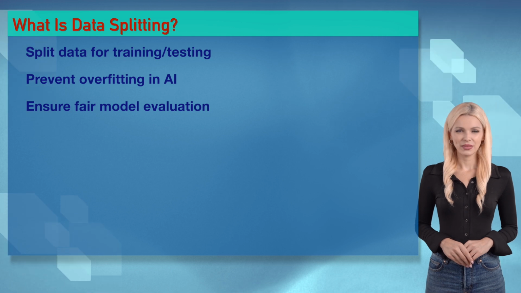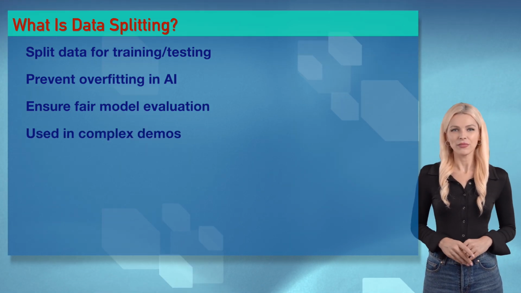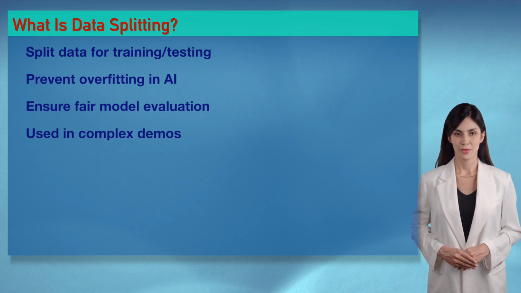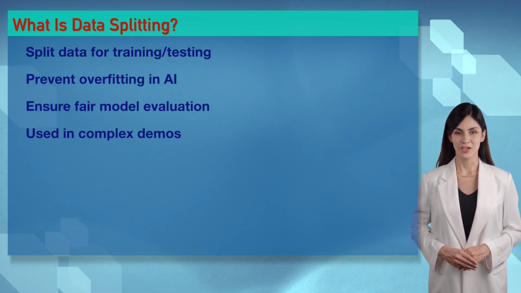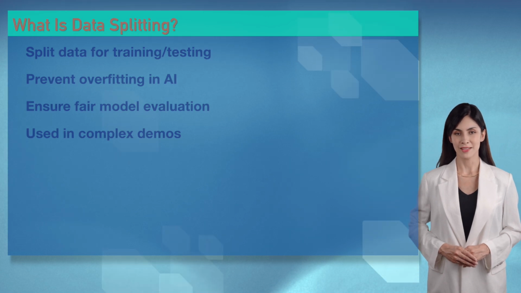Anastasia, you make splitting sound so hot. How does it ensure fair AI models, love? Oh, Victoria, you tease. Splitting keeps training and testing data separate, ensuring unbiased AI predictions. Try it in our demos, Wizards, and feel the balance.